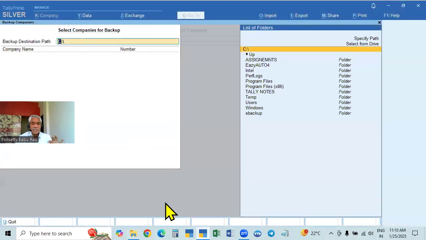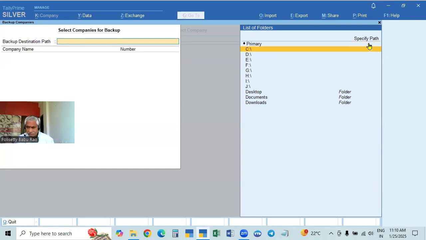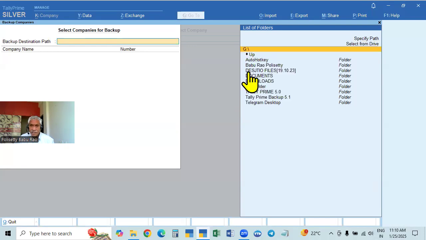Instead of doing all these things, simply from here itself we can select from the drive. Go to this one, select from drive. It is in some other drive, so from that drive you select. You click that, select from drive. All the drives are shown. Our data backup path is in G drive. So select G, Enter. All the folders in that drive will be available.